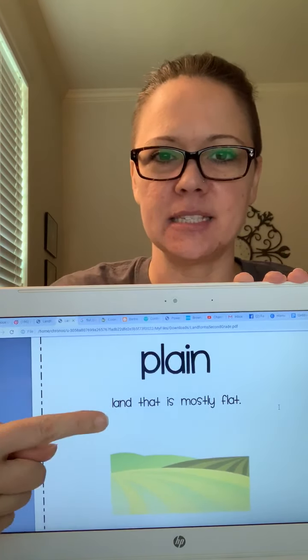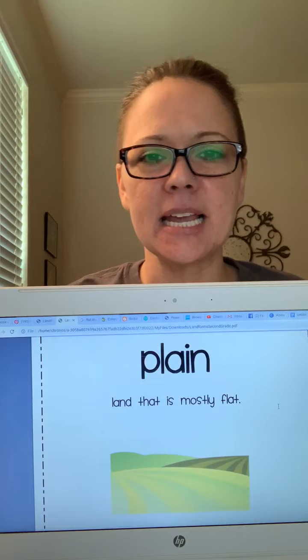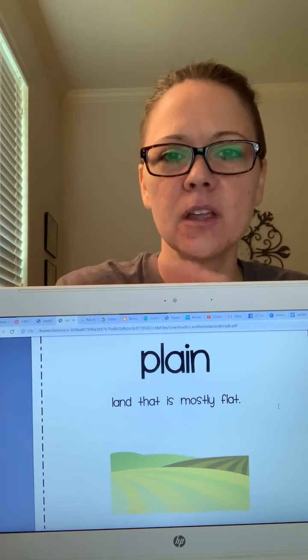Is that going to go on landforms or bodies of water? What do you think? It is a landform. It tells us that plane is land, okay? So pause the video and draw a plane, flat land, on your landforms paper.